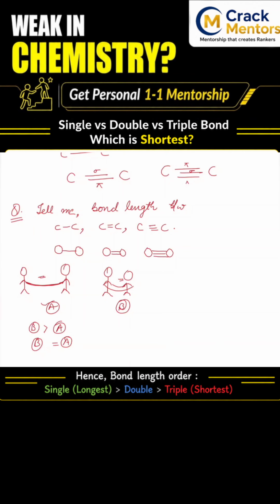When you were holding only one hand, you could stand side by side, so the distance will be more. And when you are holding two hands, you both must stand in front, facing front to each other. Okay, then your distance will be less. So now you can understand the order of bond length comparatively. Okay, so the order of bond length here will be carbon single bond carbon more than carbon double bond carbon more than carbon triple bond carbon.